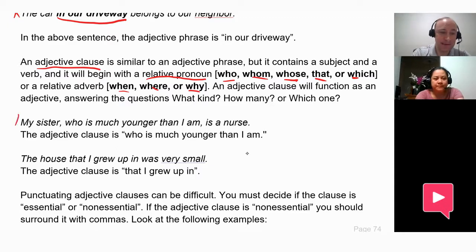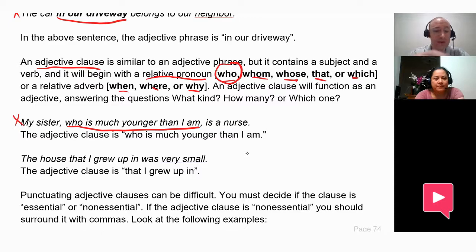So let's read this sentence here, please. My sister, who is much younger than I am, is a nurse. Okay, so the adjective clause is who is much younger than I am. What noun does it modify? Sister. Correct. So it starts with this relative pronoun, and there it is.